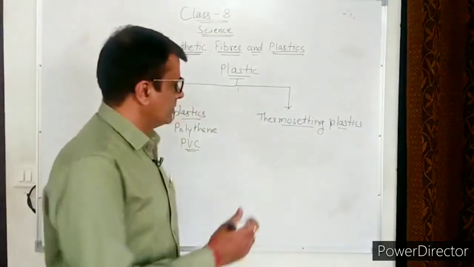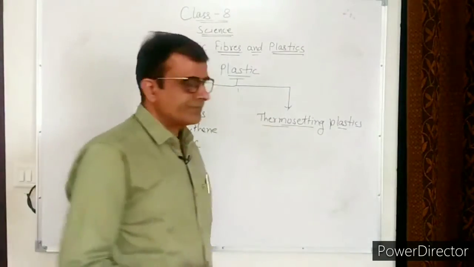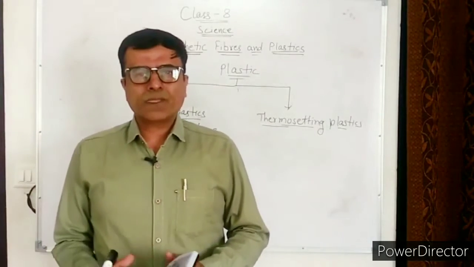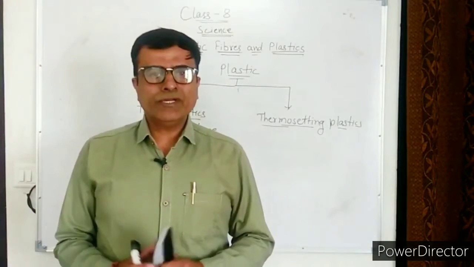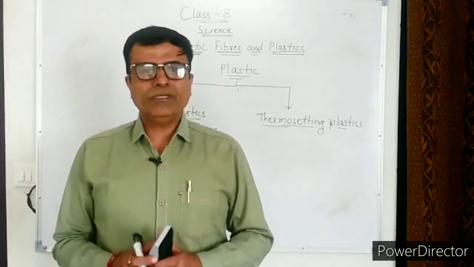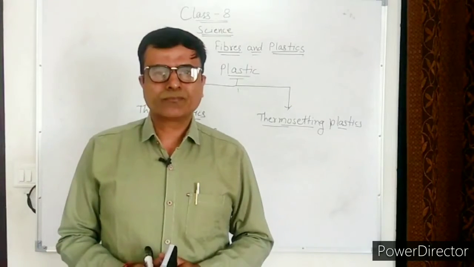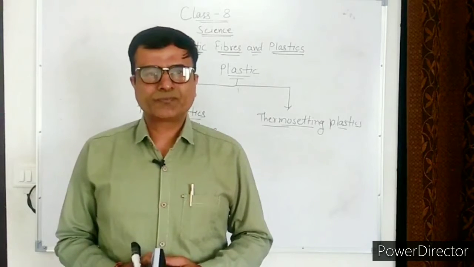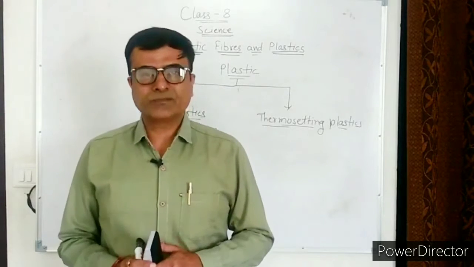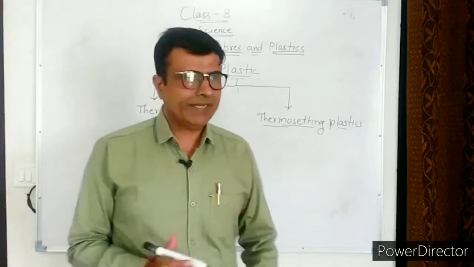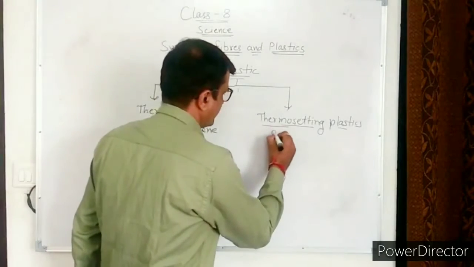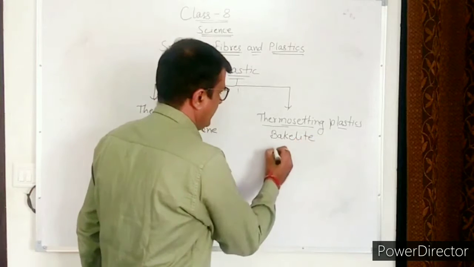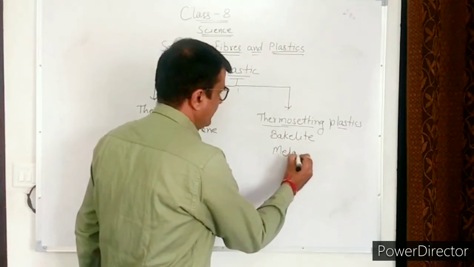And secondly, thermosetting plastics. Thermosetting plastics do not soften on heating and cannot be reshaped. They are often very tough materials with high melting points. For example, bakelite and melamine.